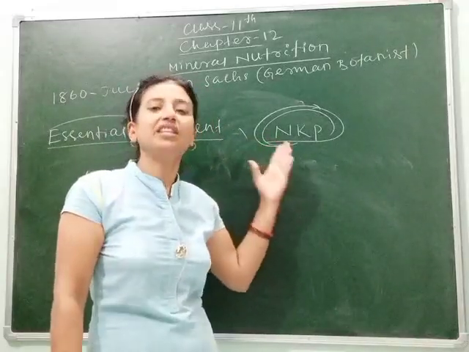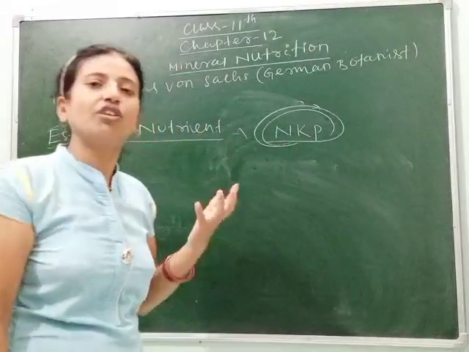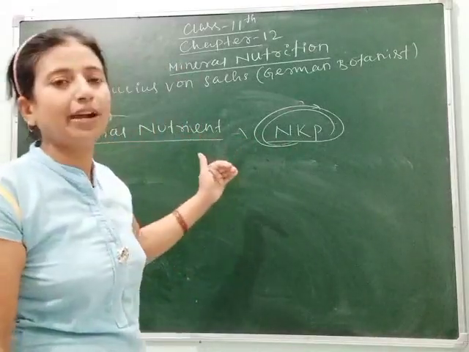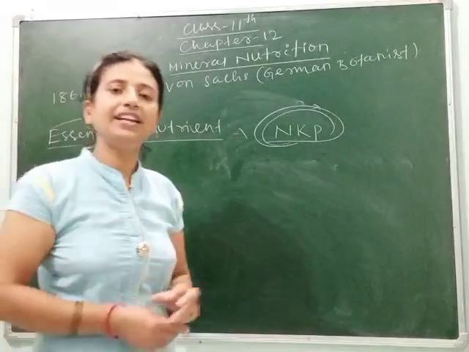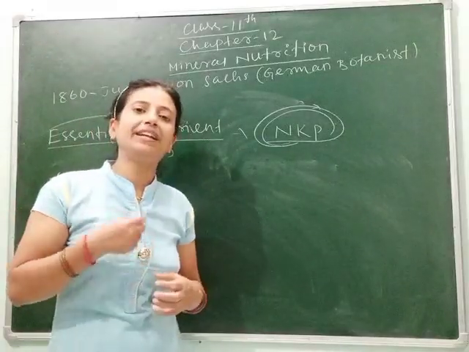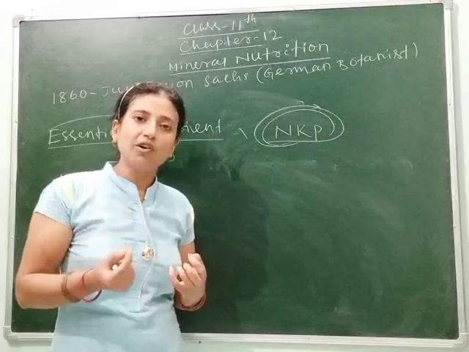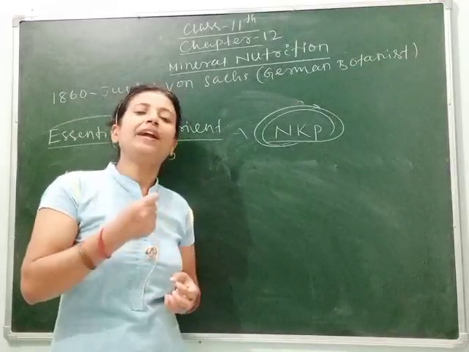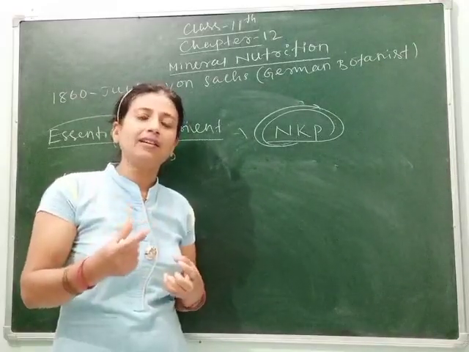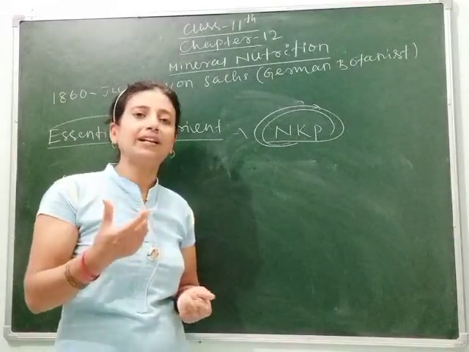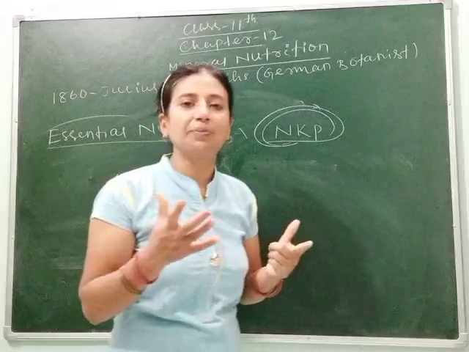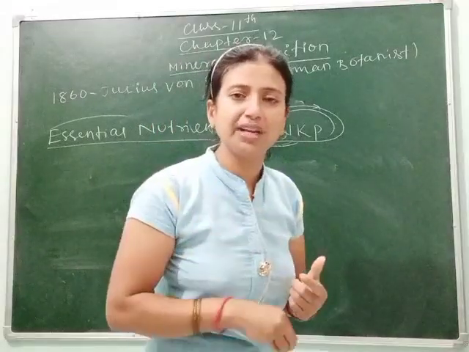But apart from this, which other elements are also required by the plant and in which amount? Whether they require it in a large amount or in a small amount. Like when you are taking chapati or dal and you have an apple but you are not getting that apple regularly, then your growth will not be sufficient because you lack some minerals.